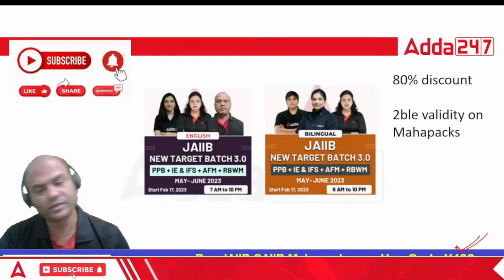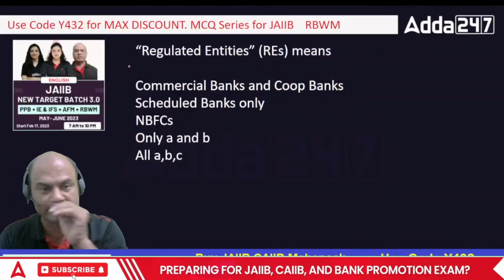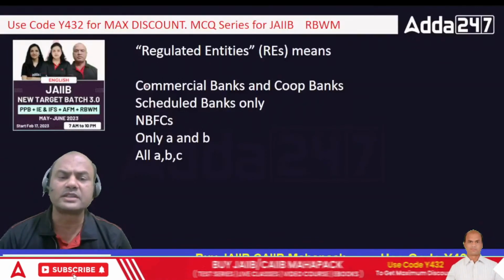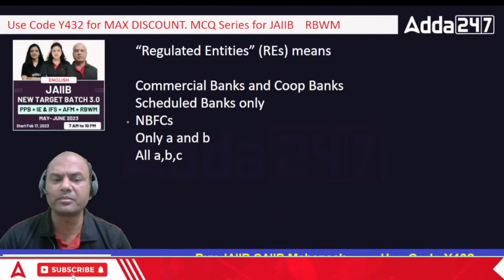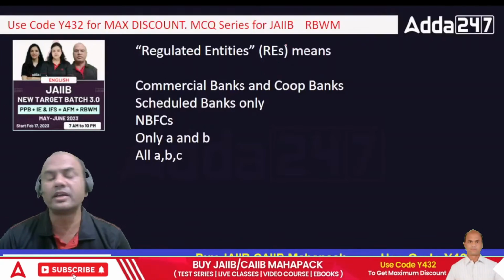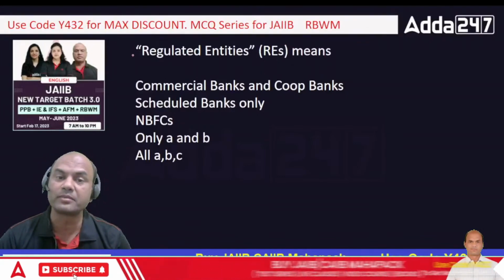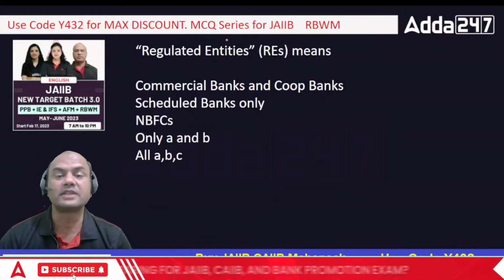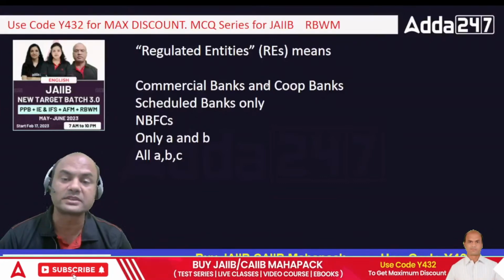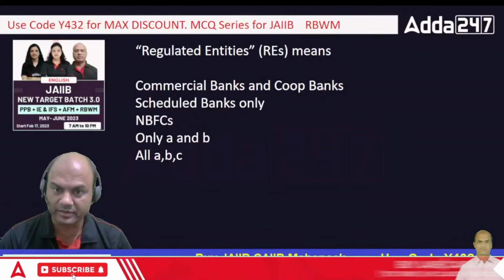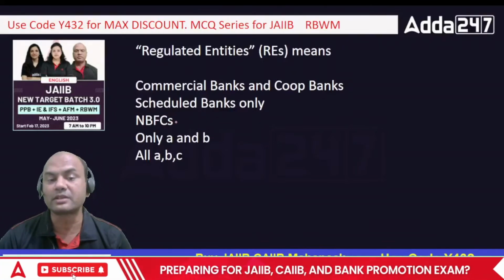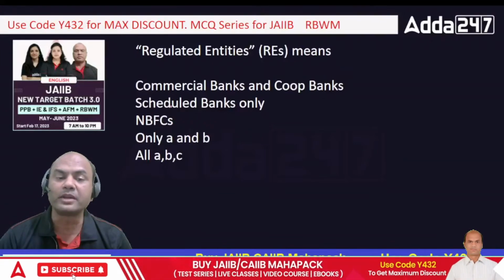Chalo, let's move on with the questions now. Now we'll come to the questions one by one. Consider all these as A, B, C, D. Regulated entities: under the integrated ombudsman scheme, they have introduced a new word called REs, regulated entities. So what does that mean? Commercial banks and cooperative banks, number 1. Scheduled banks only, number 2. NBFCs, number 3. Only A and B.